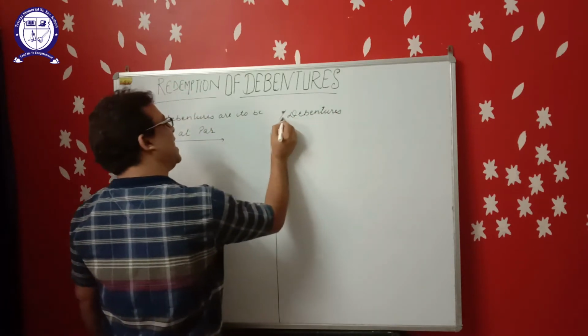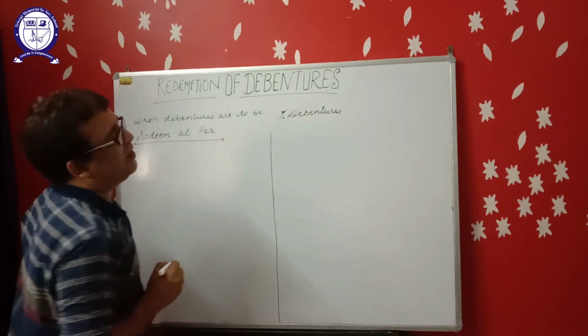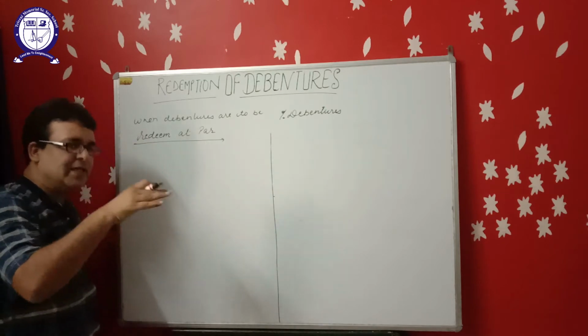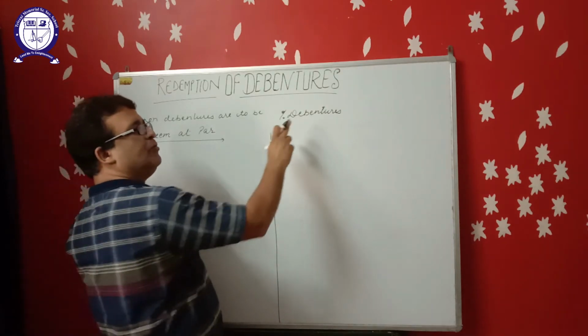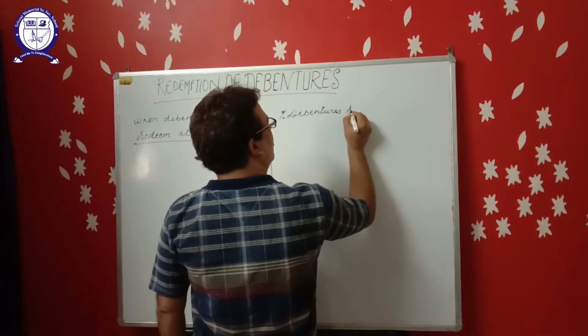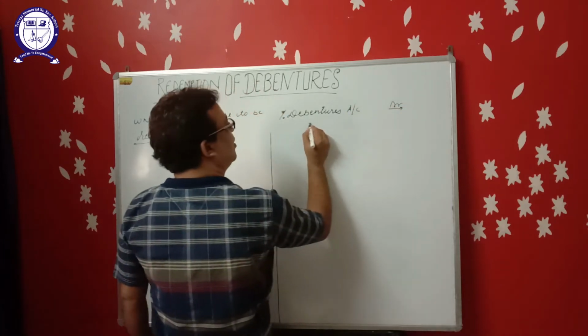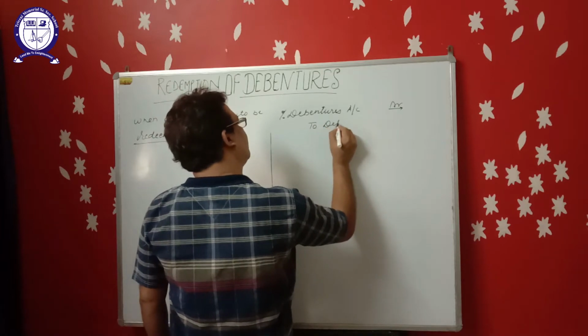You know, debenture is a liability. When we repay the amount of liability, liability decreases. That's why liability account is debited. So, debenture account debit to debenture holder.